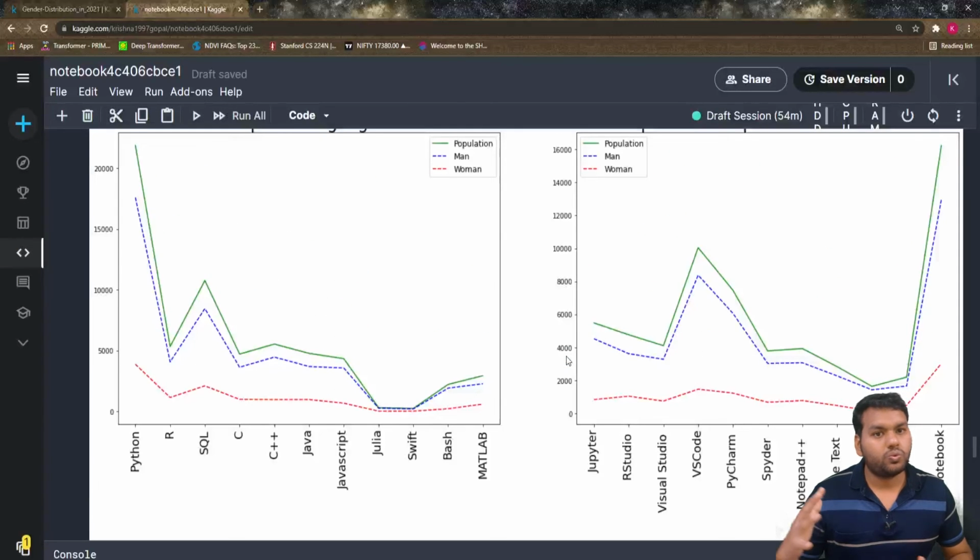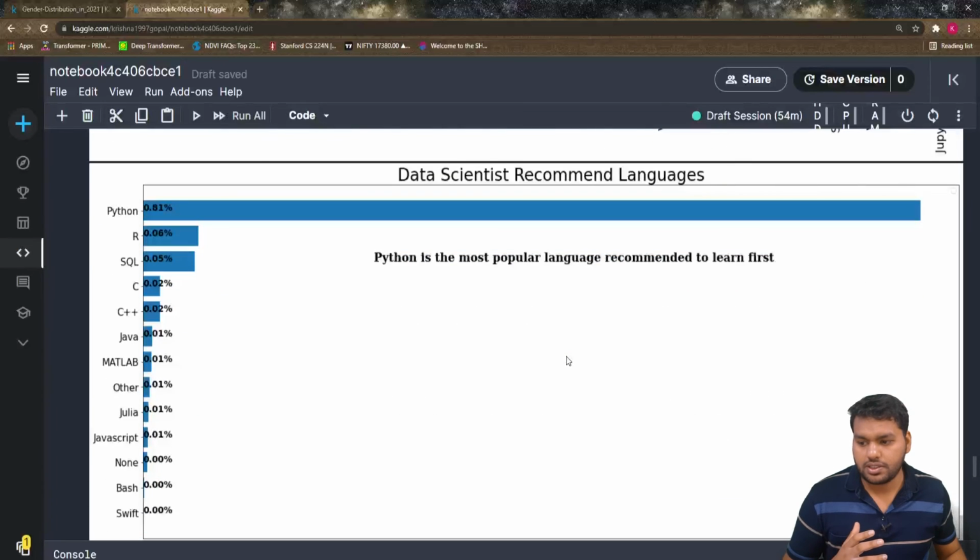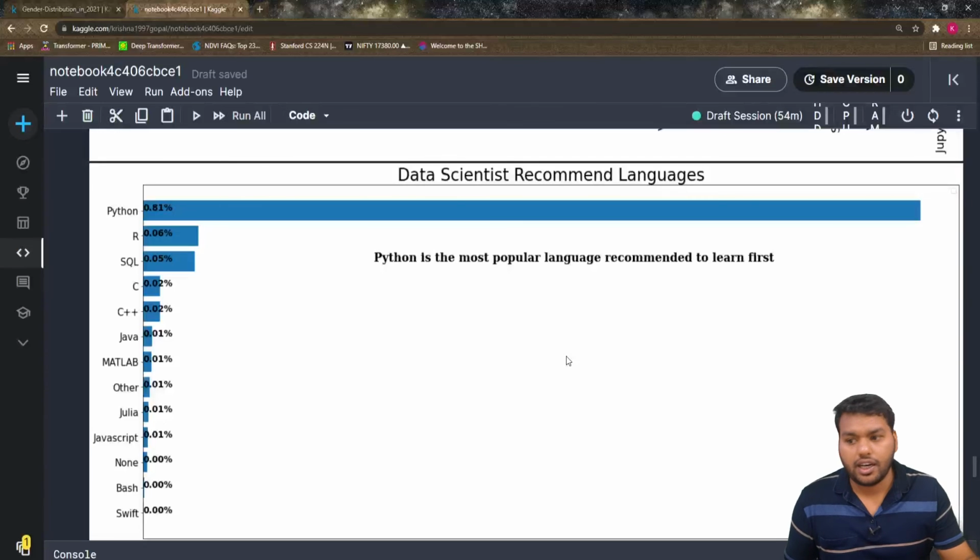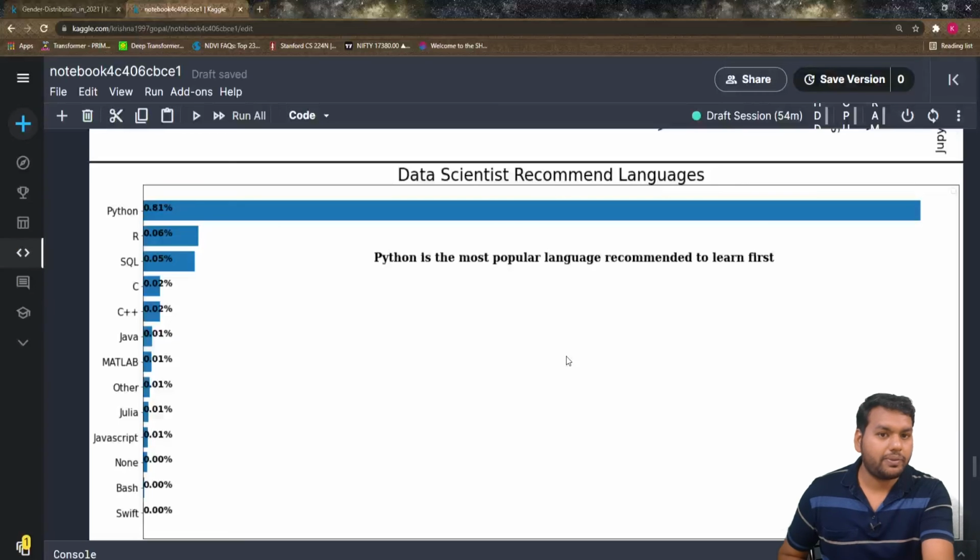What you can do is try to find the dots between different kinds of questions. You have to put them on different axes and create a good visualization. That's the goal of this competition, and I hope you learned something from this video. In this video I have the same repeated steps. The difference is how we calculate the percentage, and in place of the annotation I use a text, and I put Python is the most popular language recommended to learn first in that curve. So these are the 3 things I think you can learn from this video.